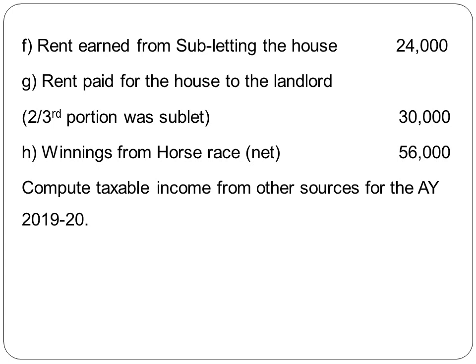Next you have winnings from horse race, which is a casual income. Within bracket they have mentioned net. We have already seen the concept of grossing up. Whenever net amount is given, what it means? It means that this 56,000 is after deducting tax. But when we are calculating income under the head income from other sources, we need the gross amount.